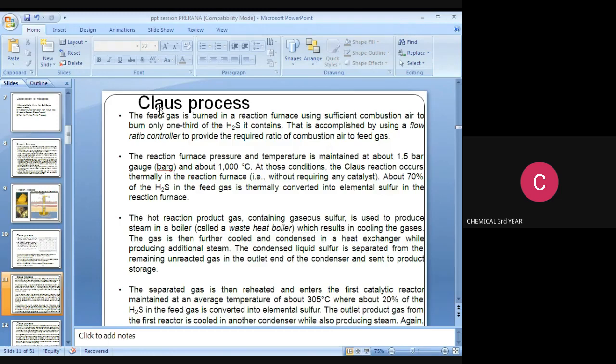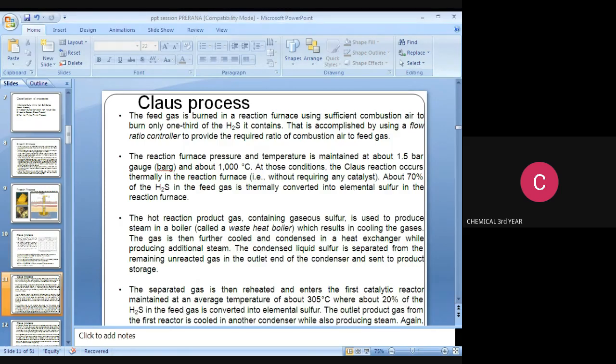About 70% of the H2S in the feed gas is thermally converted into elemental sulfur in the reaction furnace. The hot reaction product gas containing gaseous sulfur is used to produce steam in a boiler called a waste heat boiler.